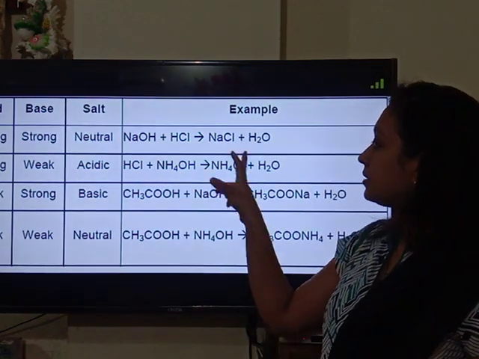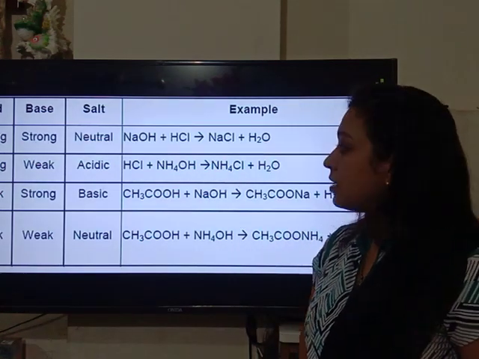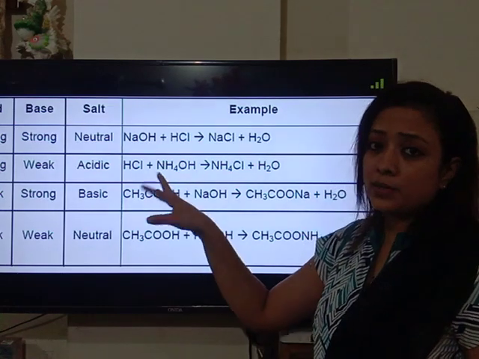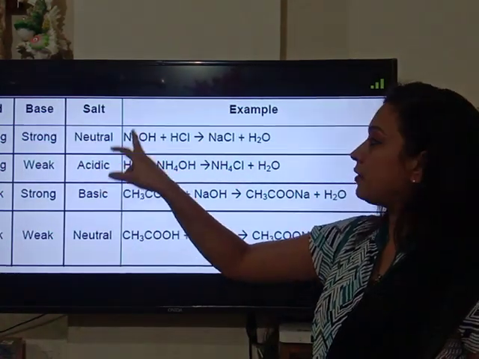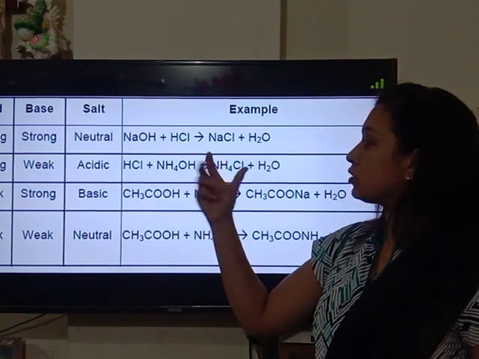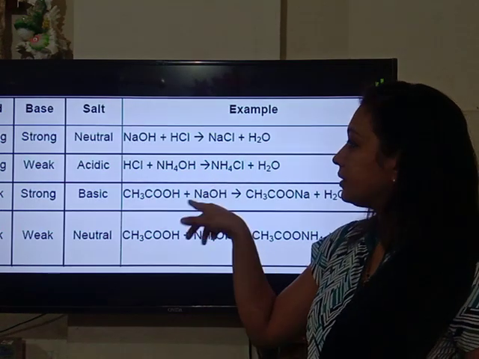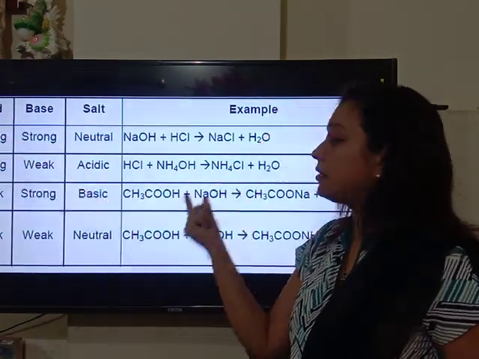So here in this case the salt formed is NH4Cl, that is ammonium chloride. So how does it form? Yes, of course, the type of reaction is double displacement. So let us exchange the place of cations and anions. So NH4 will come to the place of H, and H will go to the place of NH4. So the products formed will be NH4Cl and H2O. So the nature of the salt is acidic, because what is strong? Acid is the strong one. So the nature of the salt will be acidic.